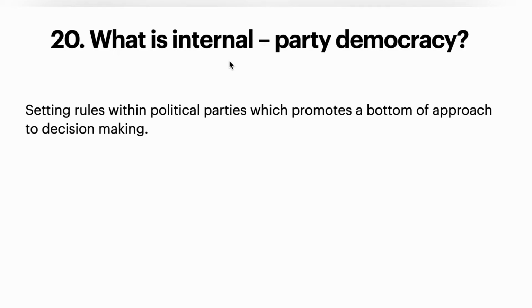So to maintain democracy within the party, some guidelines are being published, and those guidelines come under internal party democracy. Still, this is not completely established in our political system.